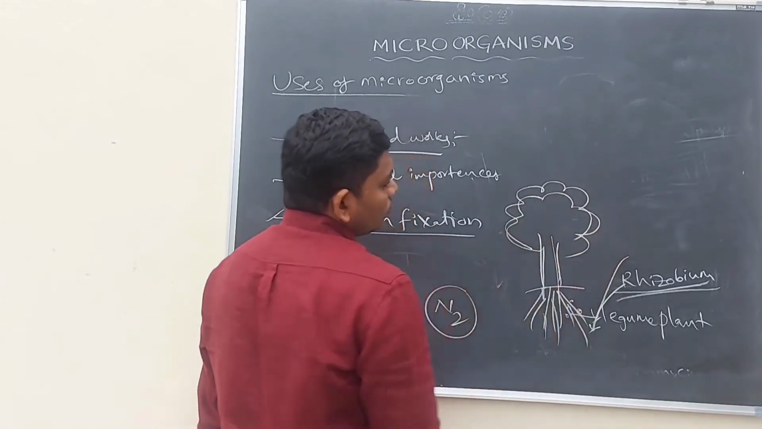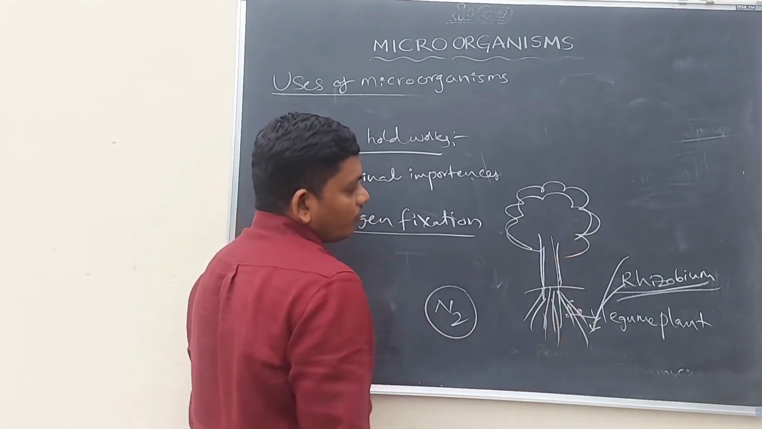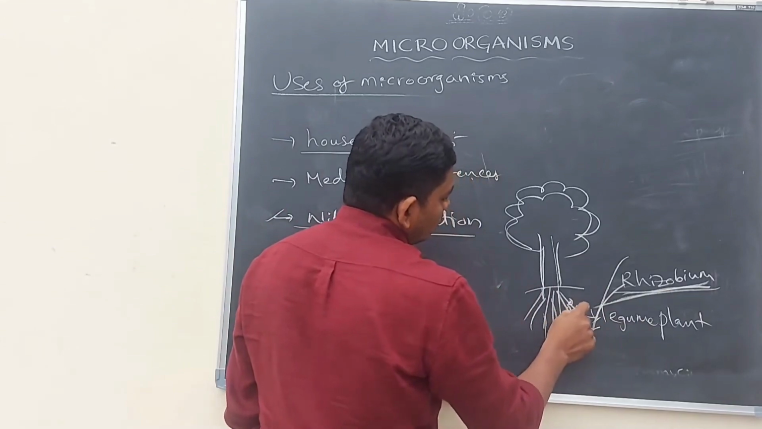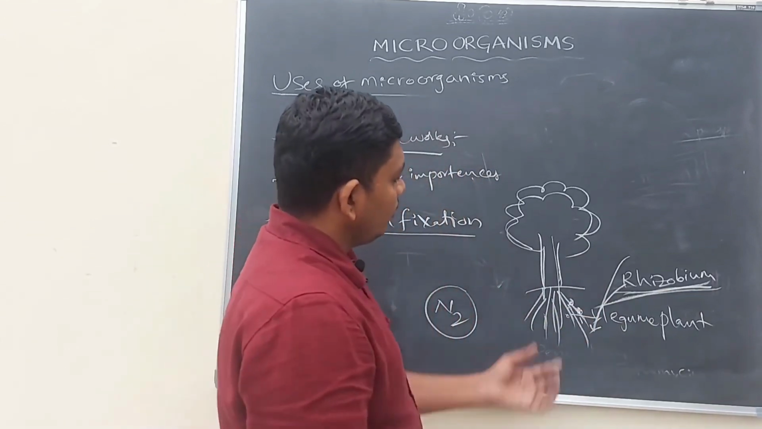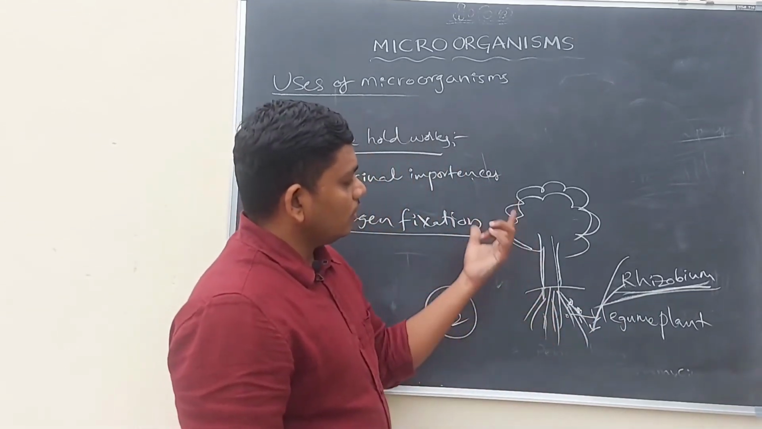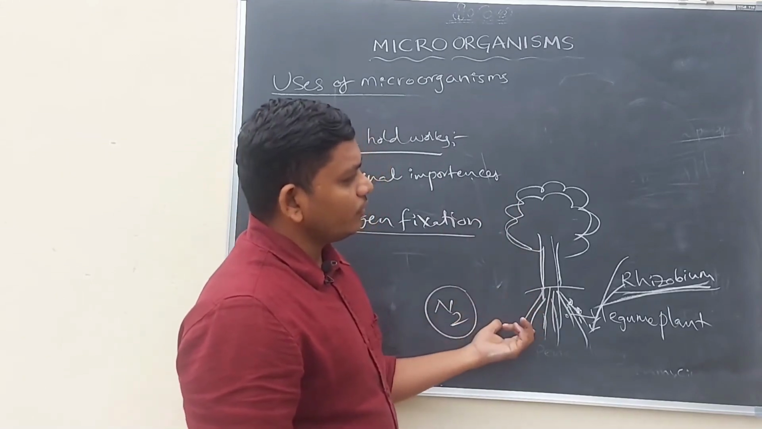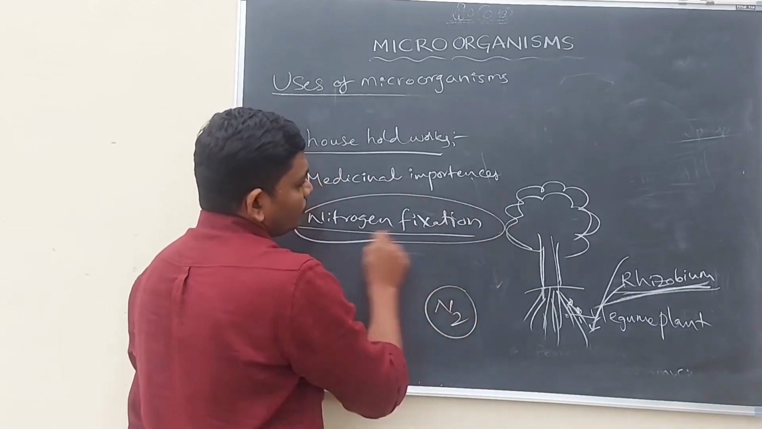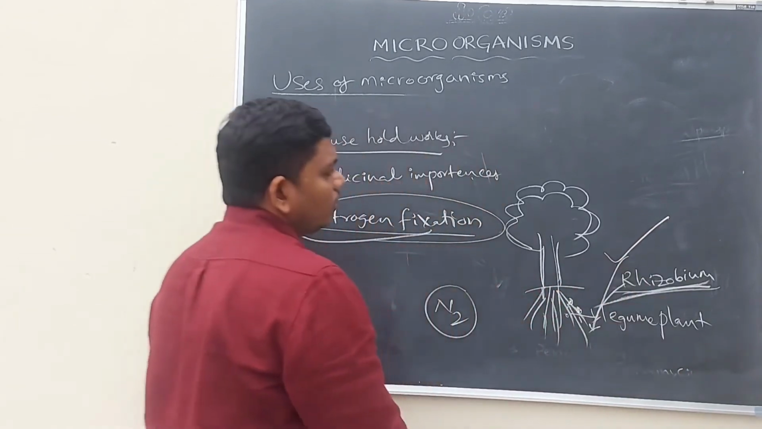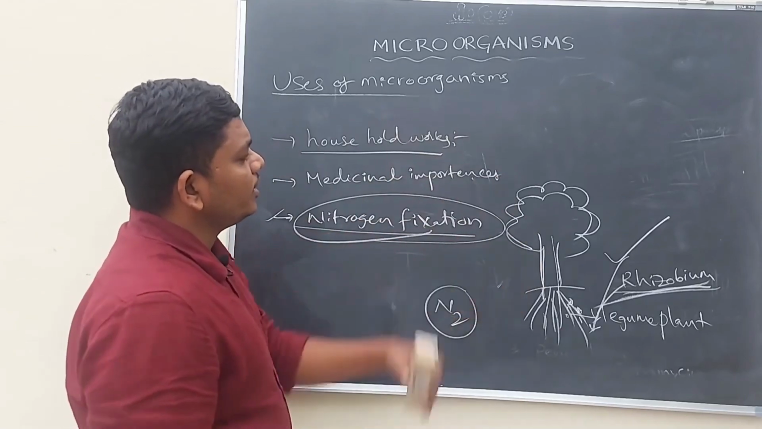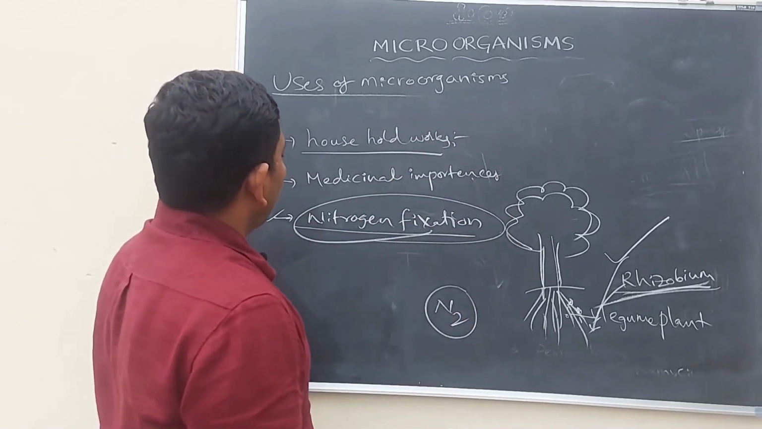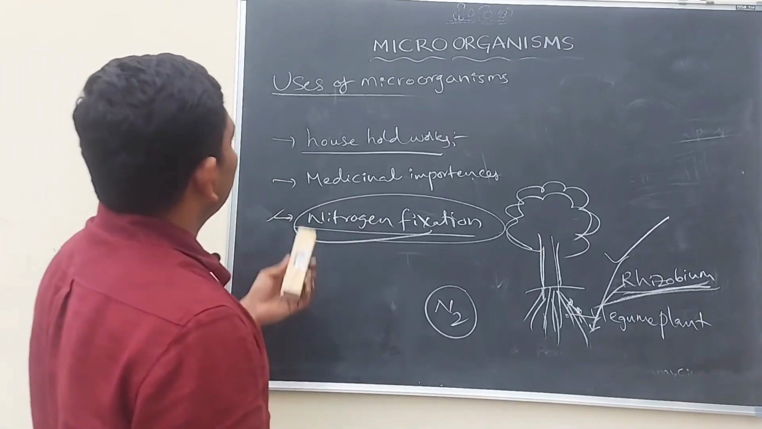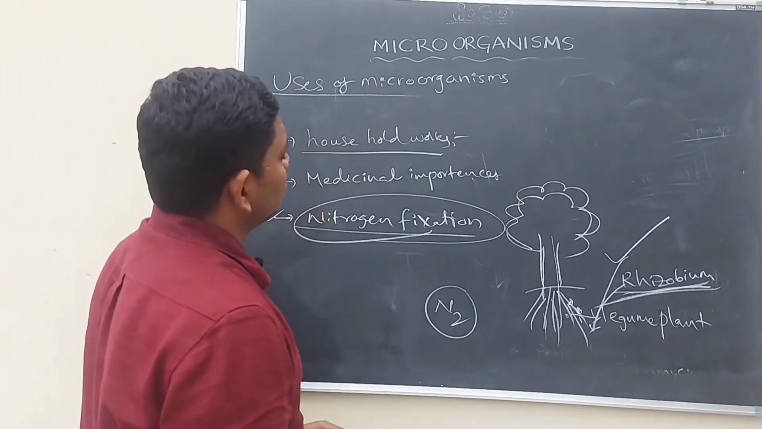So for the better growth of legume plants, nitrogen is required. This nitrogen is stored by the rhizobium bacteria in the root nodules of the plant. In this way, for the fixation of nitrogen, some bacteria are very important. That is why this type of bacteria is also useful, as we discussed about the uses of microorganisms.